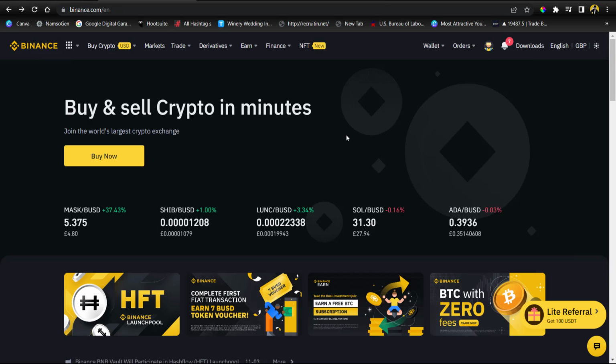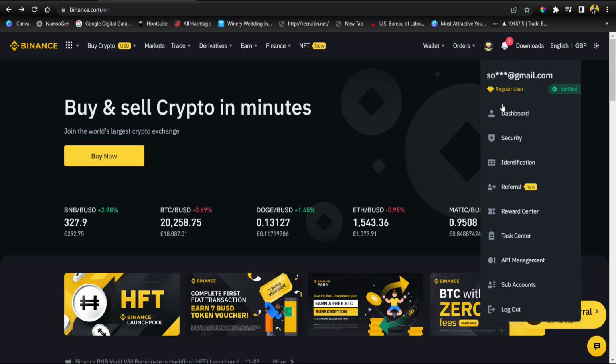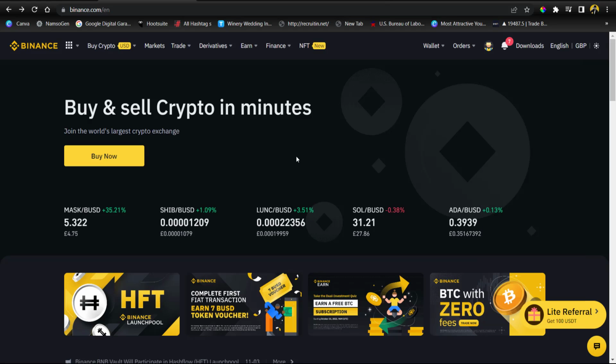So if you log into your Binance, you can use your mobile phone. You can also use your desktop. I use the desktop because it gives me a better view for this particular tutorial, but you can use your mobile phone. I will show you how to access it right here, but you need to be a verified user to qualify for this particular aspect of Binance. And make sure, if you don't have a Binance account, you create one with the link in the description.